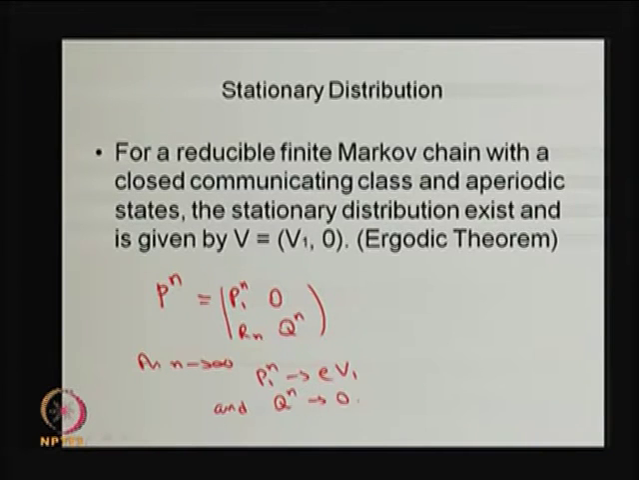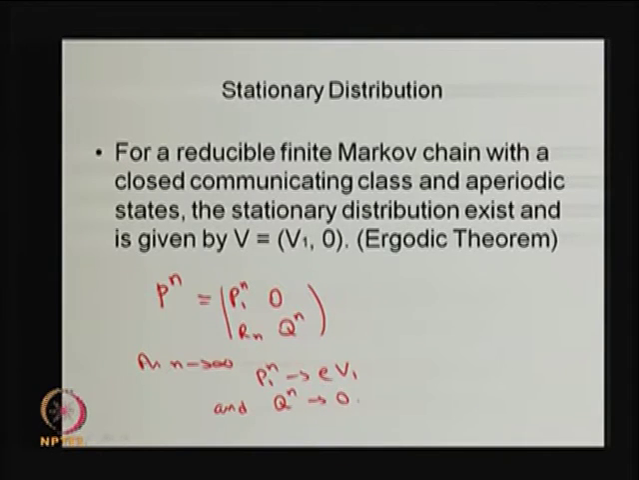So, as n tends to infinity, the stochastic submatrix P1 power n will tend to E times V1, where V1 is the sub-vector of elements corresponding to the stationary state probabilities for the states corresponding to the closed communicating class of states. So, E is the vector of entries 1 1 1 and so on, multiplied by V1, and the transient to transient n step transition probabilities Q power n, as n tends to infinity, will tend to 0.